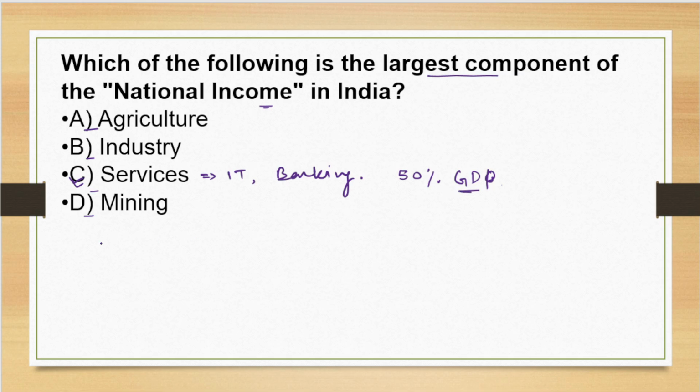If we talk about agriculture, around 45 to 50% of India is engaged in agriculture, but it contributes only 18 to 20% of GDP. 18 to 20% of GDP, right?